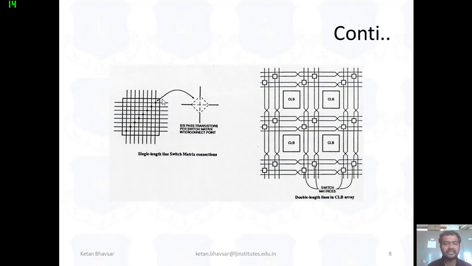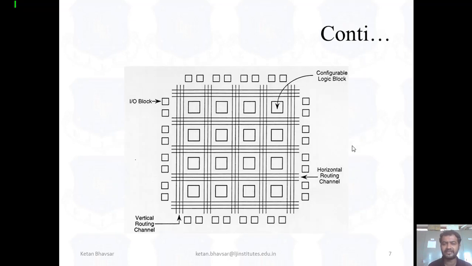As you can see, this is the internal view of the CLB configuration that I already told you about. This one is a vertical and horizontal connection line, and this one is your particular CLB, the configurable logic block. With the help of the switch matrix, the particular CLB will be selected, and this one is a pass transistor which allows a specific CLB to be chosen with the help of pass transistor logic. This is an internal diagram of this figure.